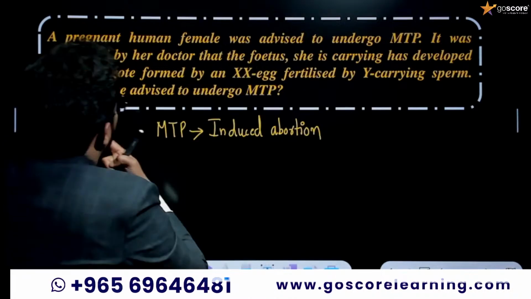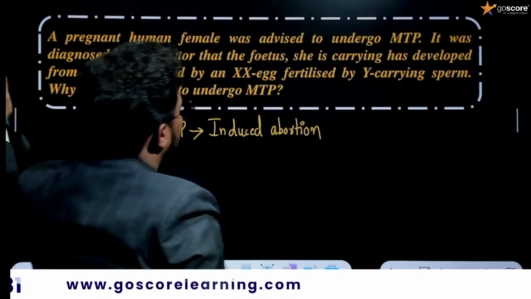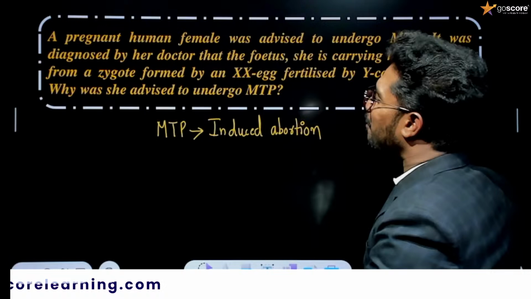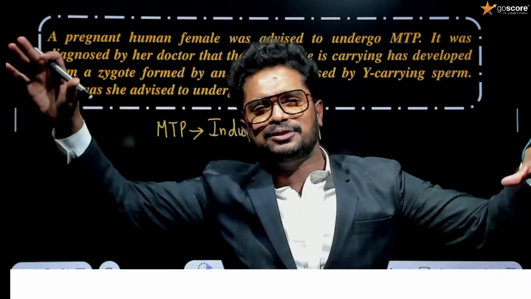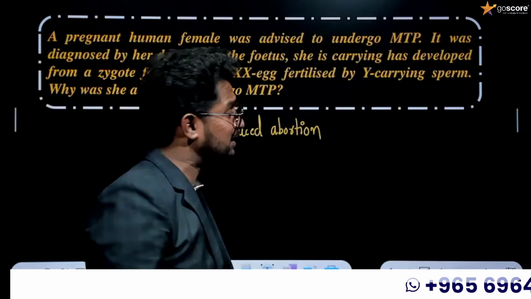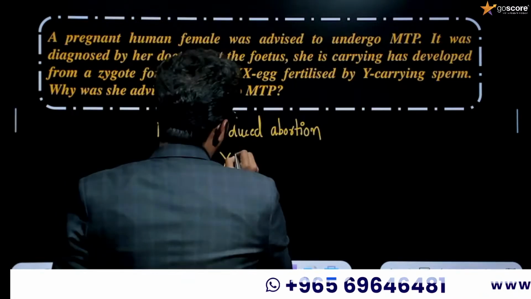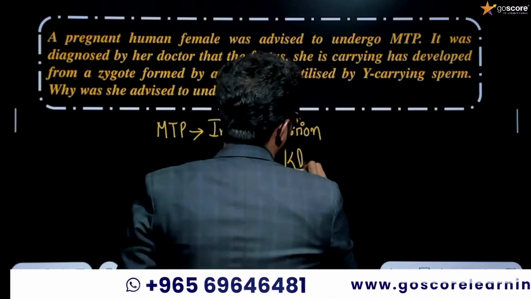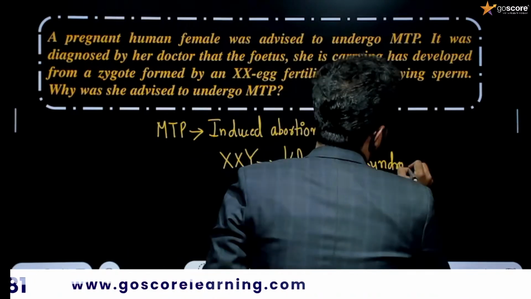It was diagnosed as developed from a zygote formed by an XX egg fertilized by an X-carrying sperm. Why was she advised to undergo MTP? They are combining concepts from principles of inheritance and variation. If the zygote is carrying additional X chromosomes, that condition is known as Klinefelter's syndrome.